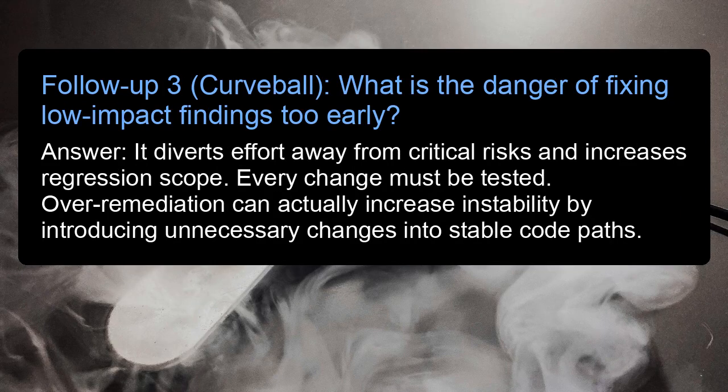Follow-up 3, curveball. What is the danger of fixing low-impact findings too early? Answer: it diverts effort away from critical risks and increases regression scope. Every change must be tested. Over-remediation can actually increase instability by introducing unnecessary changes into stable code paths.